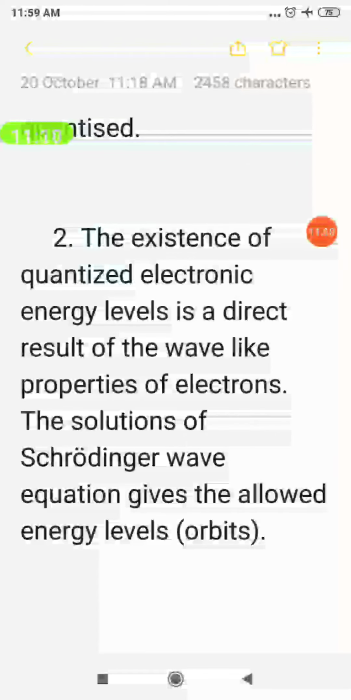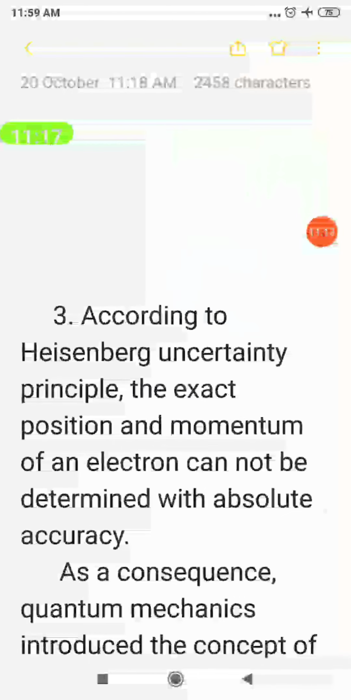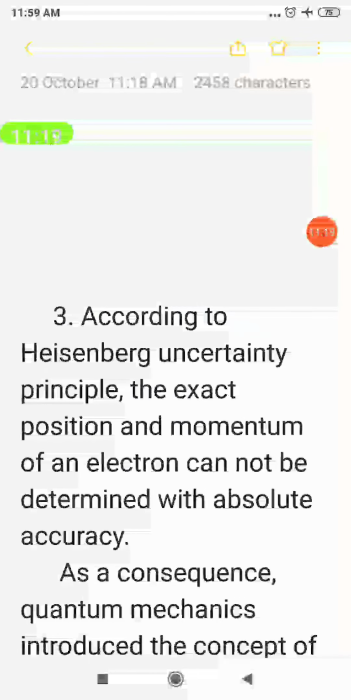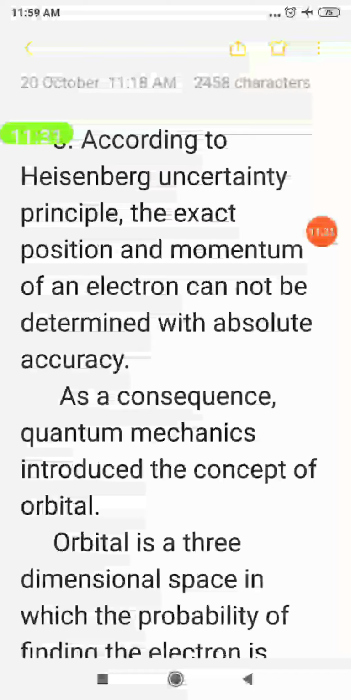The solutions of Schrödinger wave equation give the allowed energy levels, and those energy levels are called orbits. Okay? Then third point is in accordance with Heisenberg's uncertainty principle. இது என்ன சொல்லுது அப்படின்னா, already we know the position and momentum of a microscopic particle cannot be studied simultaneously. ஸோ அதனால தான் quantum mechanics introduced the concept of orbital. ஸோ ஒரு ஆர்பிட்டில் எல்லா பிளேஸ்லையும் எலக்ட்ரான் இருக்காது. The electron can move only in a 3-dimensional space, and that 3-dimensional space is called orbital.